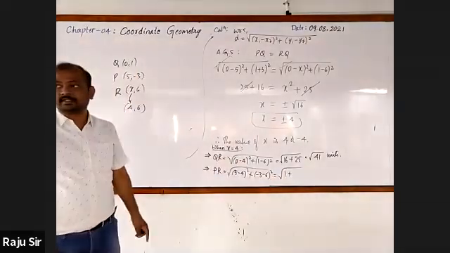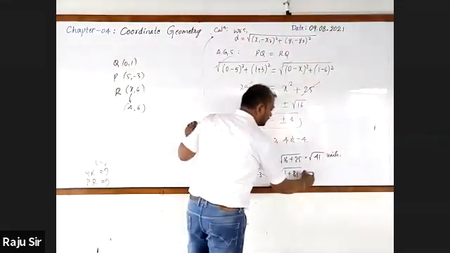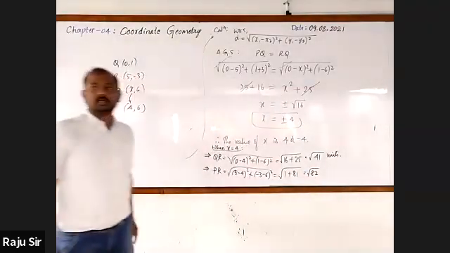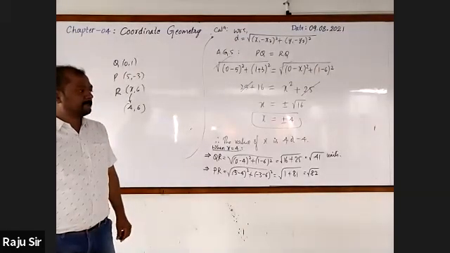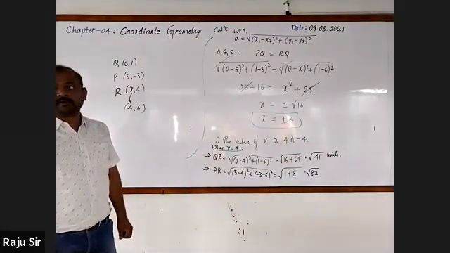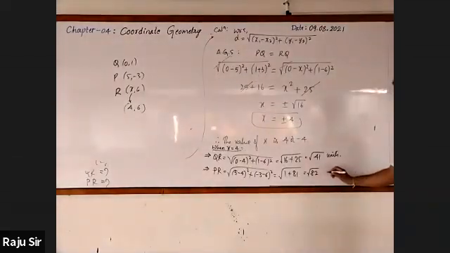Minus 3 minus 6 is minus 9, minus 9 whole square is 81. 1 plus 81 is 82. It is the square root of 82. Can it be simplified? No, no possibility. Let us write root 82 as it is.